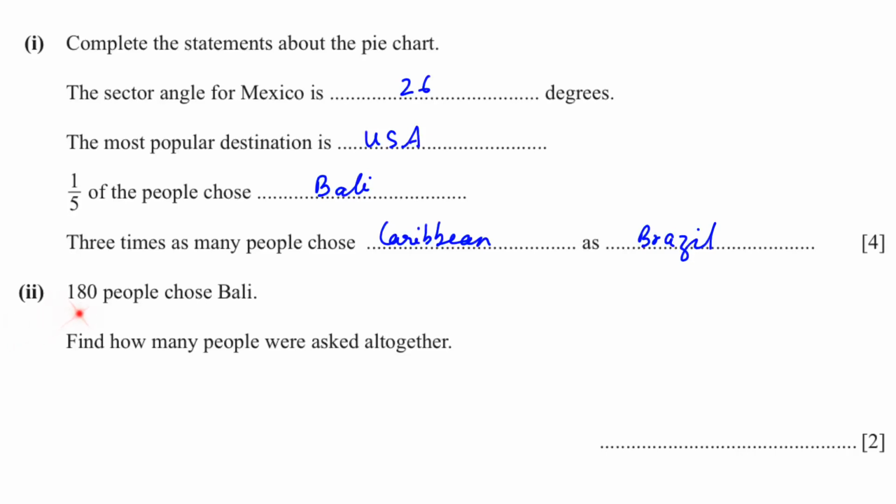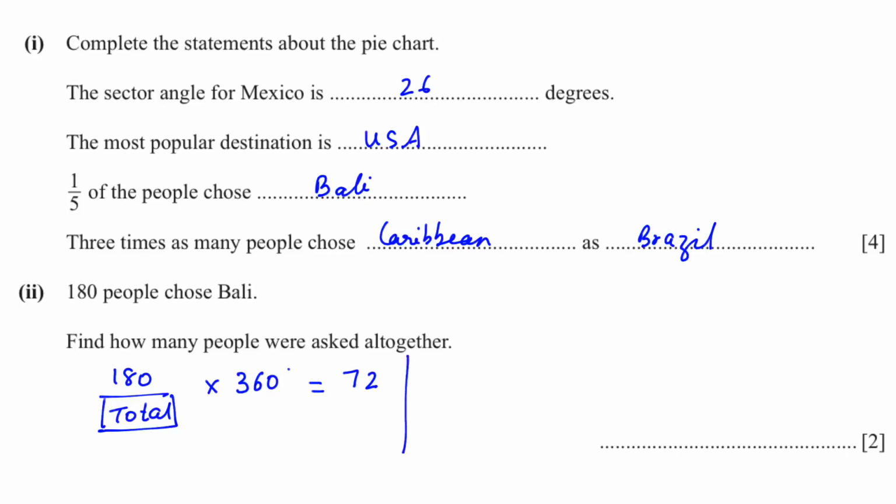Part 2, 180 people chose Bali. Find out how many people were asked altogether. Out of the total people, 180 people chose Bali. So 180 out of the total chose Bali. Multiply by 360, and this gives us the sector of Bali is 72. So we have to make the total the subject.